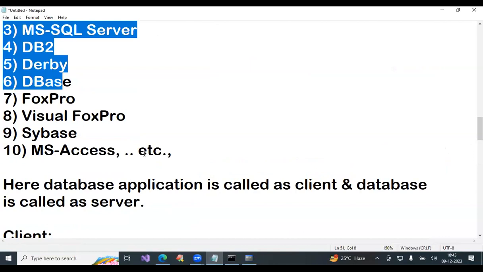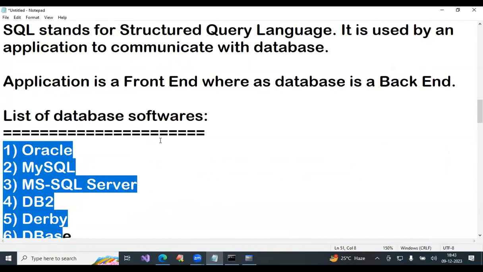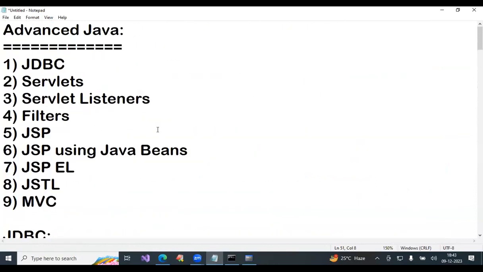Okay, is it clear about this? I'll ask some questions on whatever I taught. Give me the answer. JDBC full form? Java Database Connectivity. JDBC definition: it is a specification for developing database applications with the Java programming language.